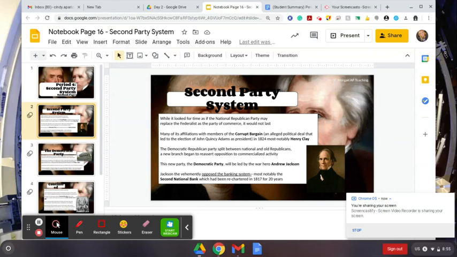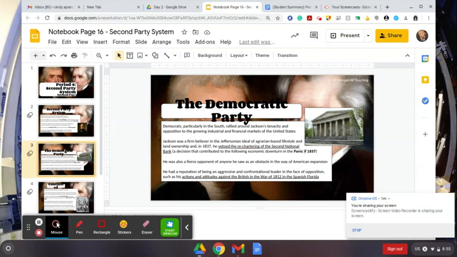This new party, the Democratic Party, will be led by the war hero Andrew Jackson. Jackson vehemently opposed the banking system, most notably the Second National Bank, which had been rechartered in 1817 for 20 years. Democrats, particularly in the South, rallied around Jackson's tenacity and opposition to the growing industrial and financial markets of the United States. Jackson was a firm believer in the Jeffersonian ideal of